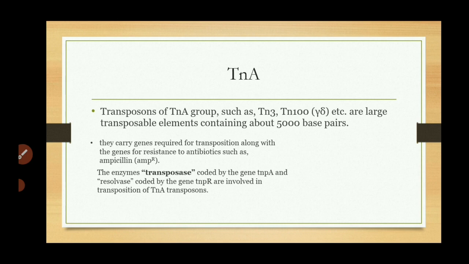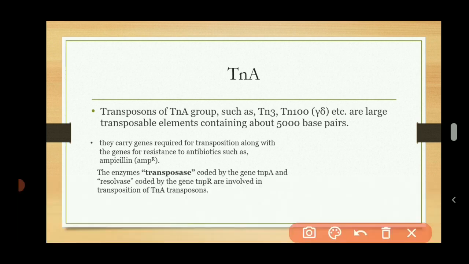These enzymes are coded by the gene TnPA and resolvase coded by the gene TnPR. Here transposase, we have already seen, is used for cutting the Mu bacteriophage or Mu transposons from its end on the donor molecule, but resolvase is used for the separation of the integrate.